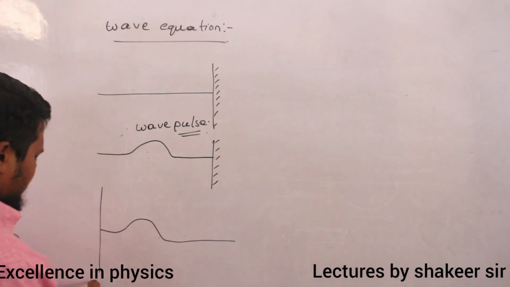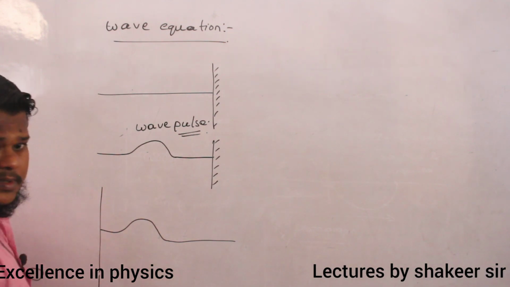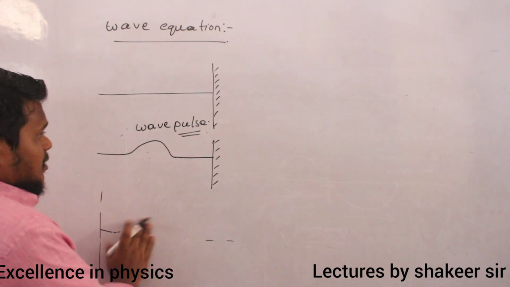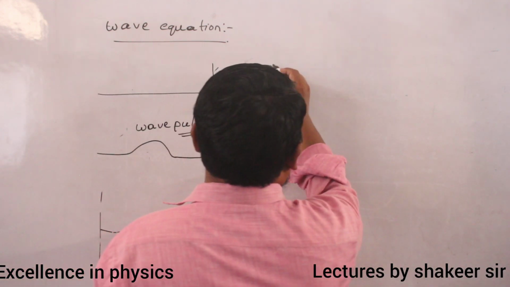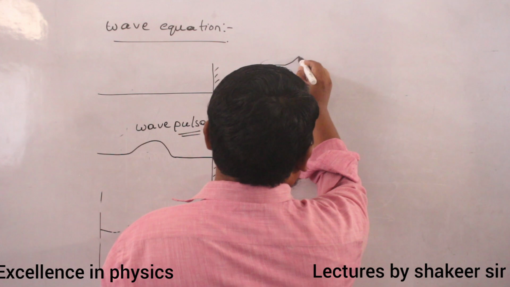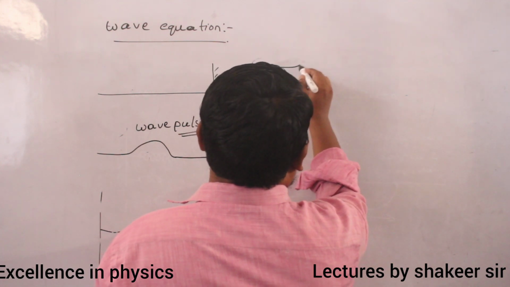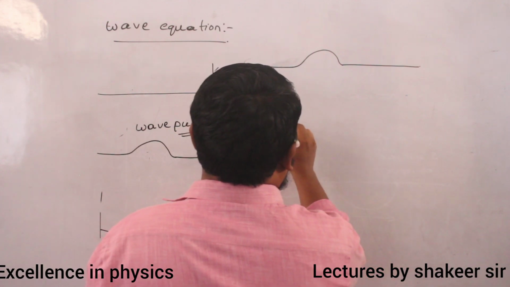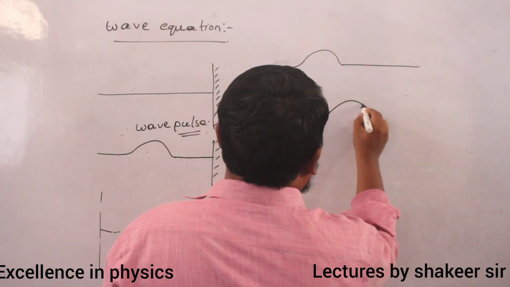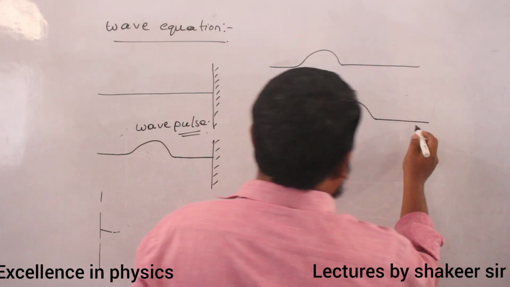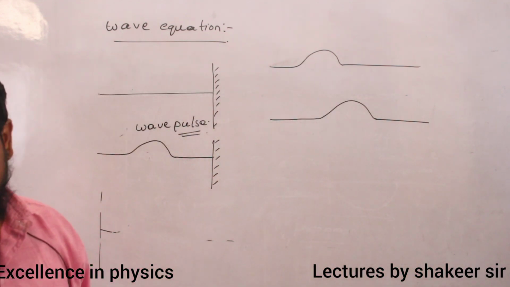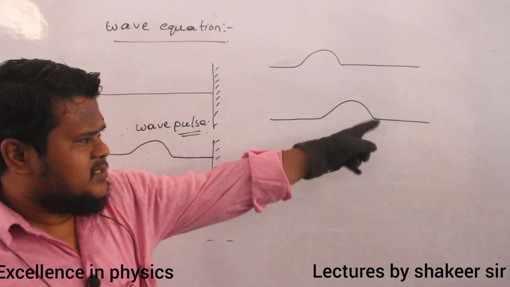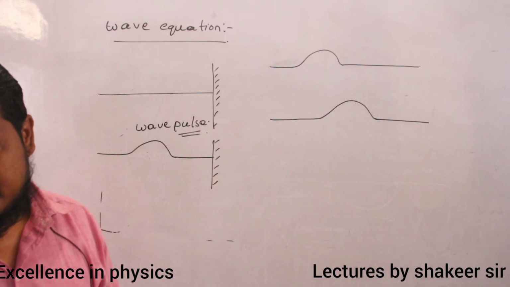After some time, I will draw here, initially the pulse is present at this position. Then after a time of t seconds, the pulse would have travelled up to here. After some time, the pulse would have travelled a particular distance.